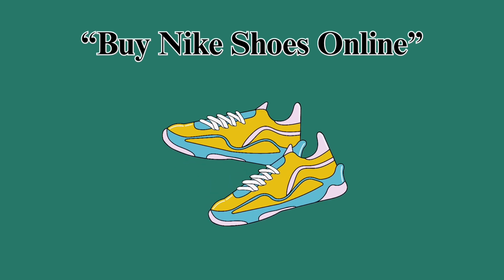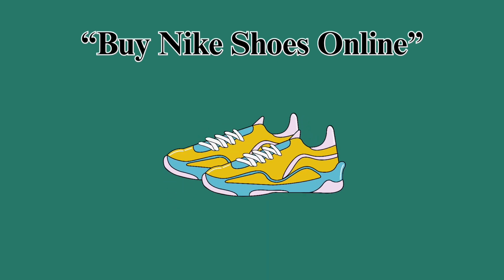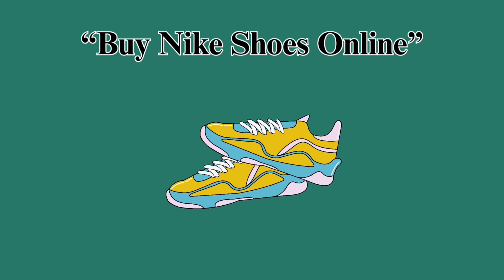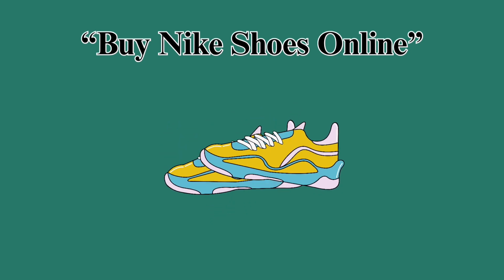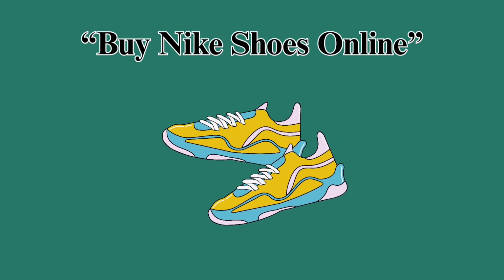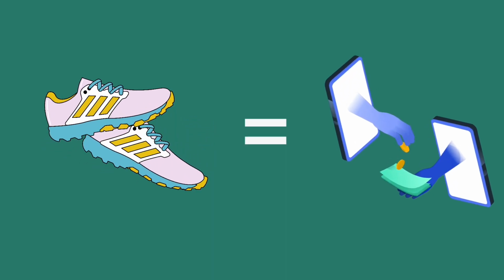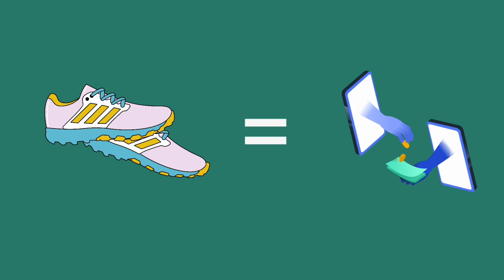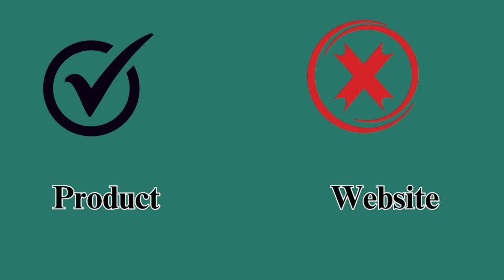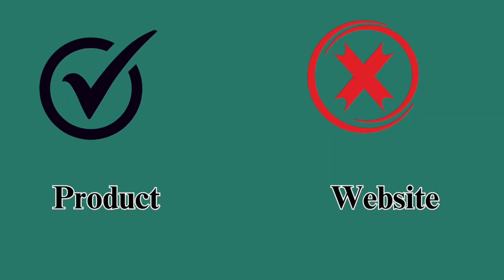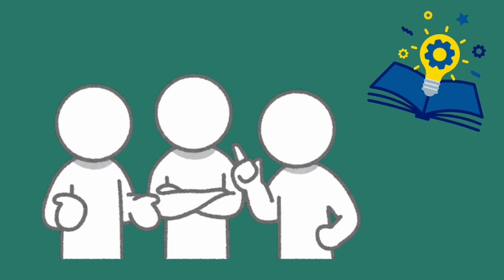But if a person really wants to buy, he has the intention to buy shoes right now, then he will type a transactional keyword like this: buy Nike shoes online. Then we know his intention, that he wants to buy Nike shoes right now, so he wants to do a transaction too. In this case, we will show our direct product to him, not our website.